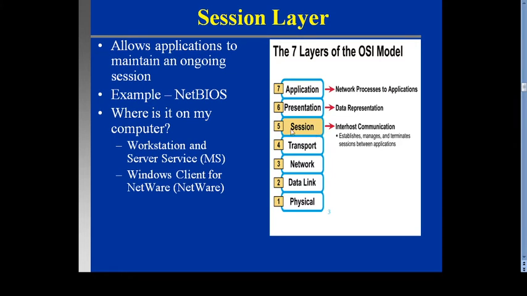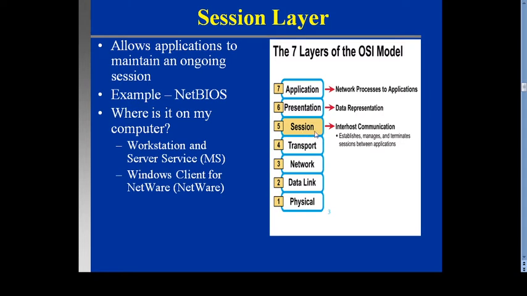Then the fifth layer, the session layer, allows the application to maintain the ongoing session. Example, NetBIOS. Where is it on my computer? Workstation service, server service, Windows client network. So this is the location where it will be present. From an MCQ point of view, you must remember this.